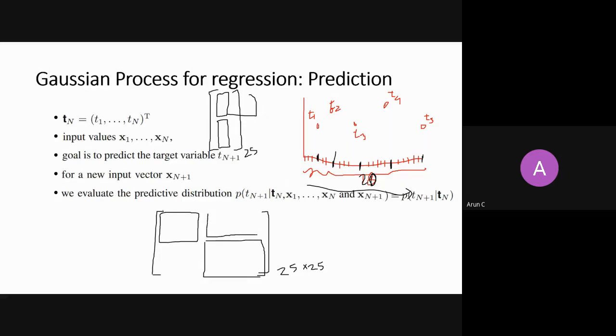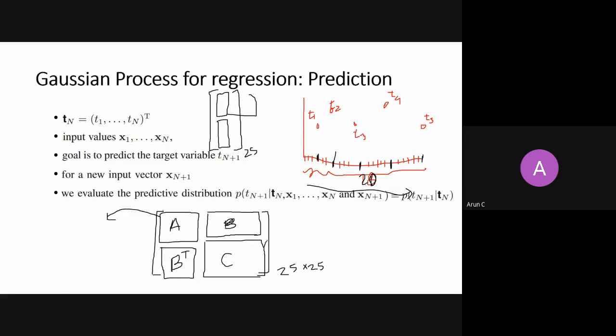This matrix, which I will get here, is actually how my known X are correlated with the unknown X. And it is a transpose of this matrix. So if this is A, this is B, then this is B transpose, and this is C. Matrix A is a Gram matrix for the known samples.